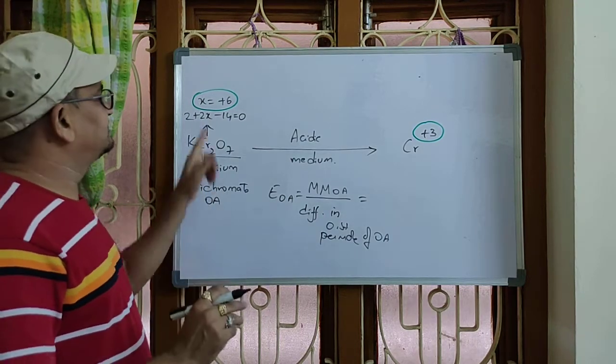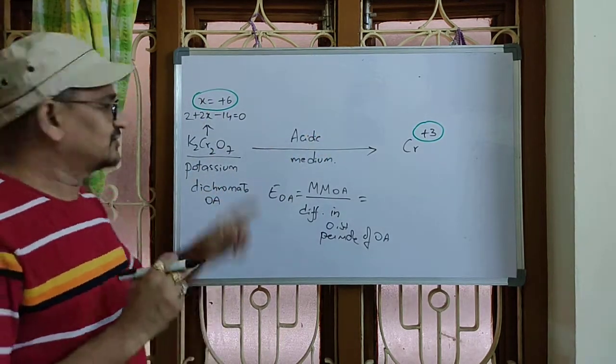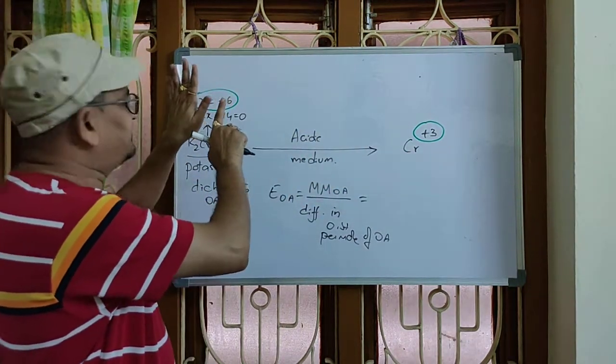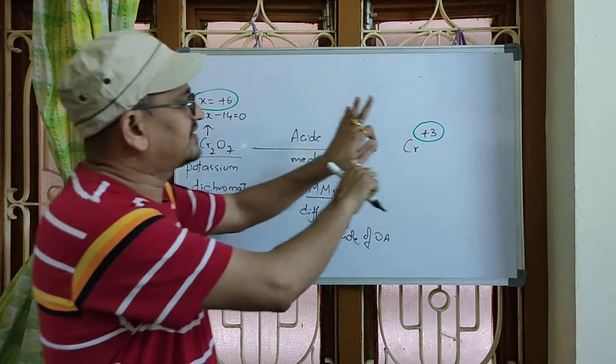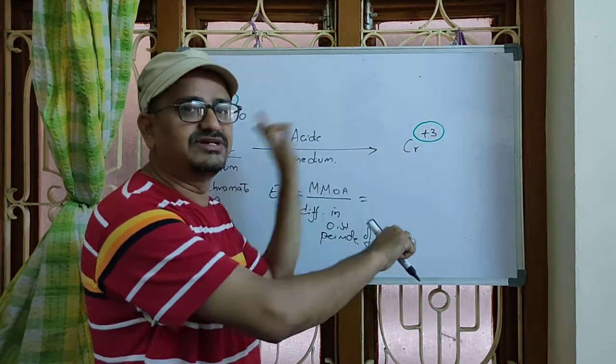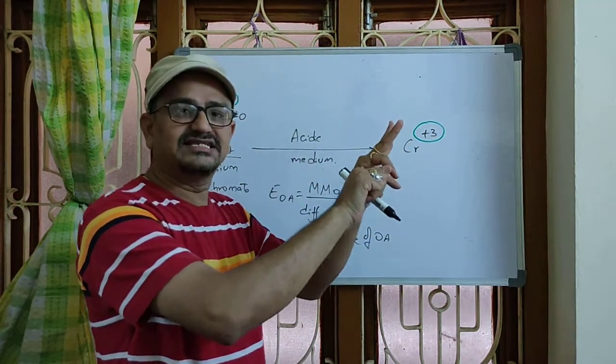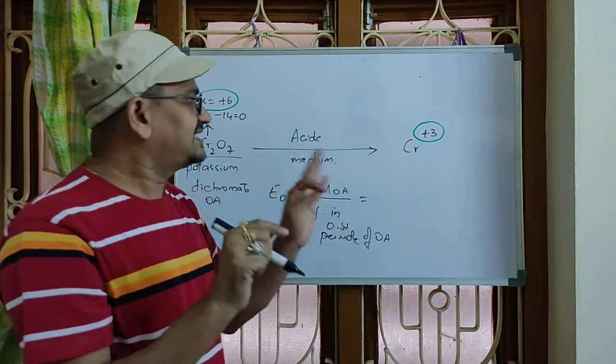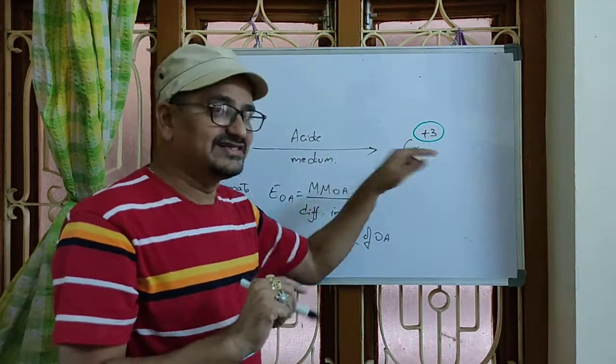Immediately, the majority of students will answer 3. Because 6 to 3. Initially there is a deficiency of 6 electrons. Now it has come to a deficiency of 3 electrons. Meanwhile 3 plus charges were cancelled, means 3 electrons were gained, 3 minus charges. In that sense, the majority of students will answer 3.